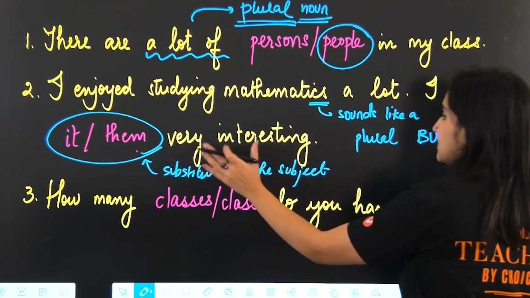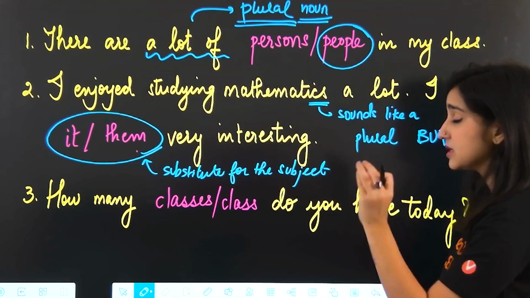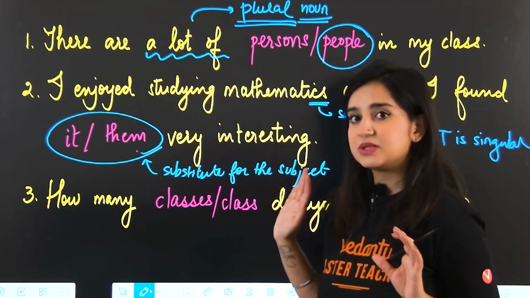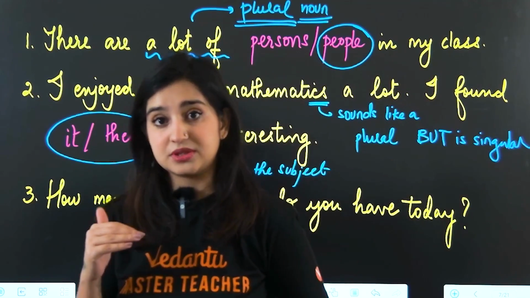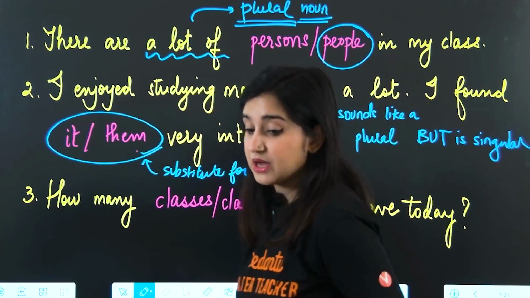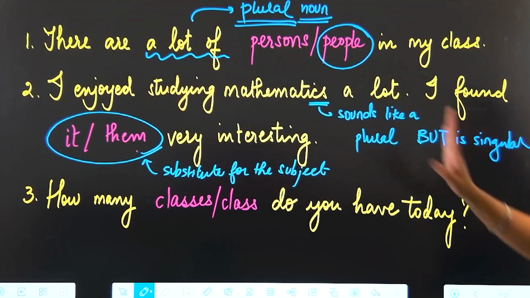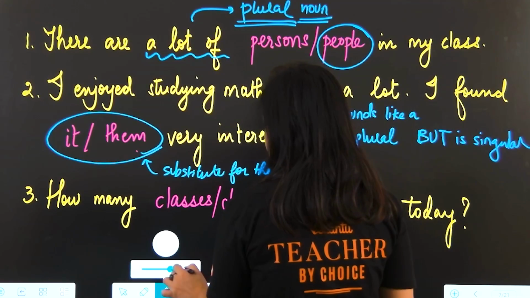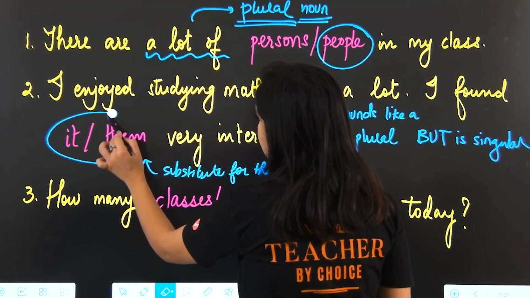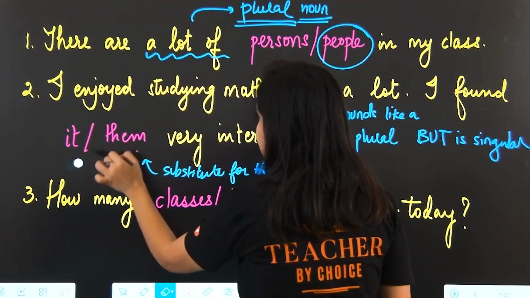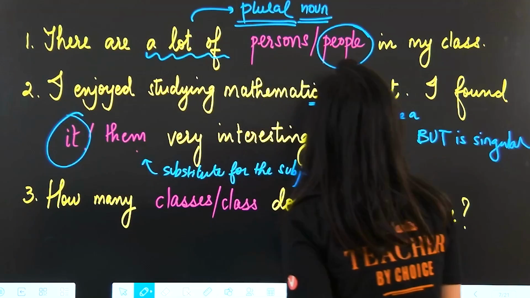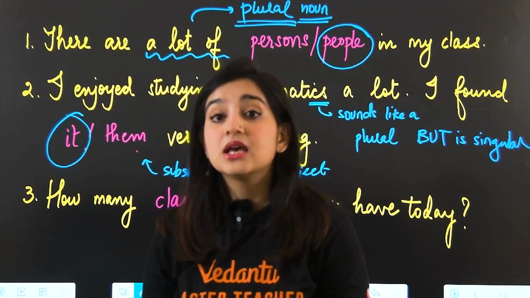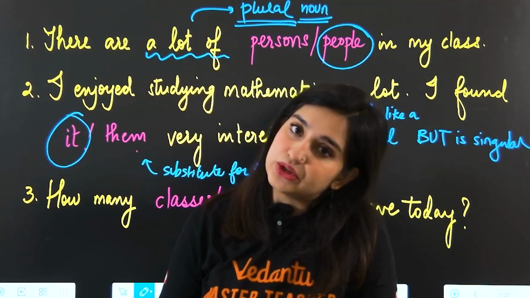We are just using it or them as these are pronouns. We're using them to substitute the word mathematics. And to substitute the word mathematics, we have to correctly decide whether we need to substitute it with a singular pronoun or a plural pronoun. Because we have established now that mathematics is singular, what is going to be our correct answer? Our correct answer is, it. Okay, I found it very interesting. I enjoyed studying mathematics. I found it very interesting.